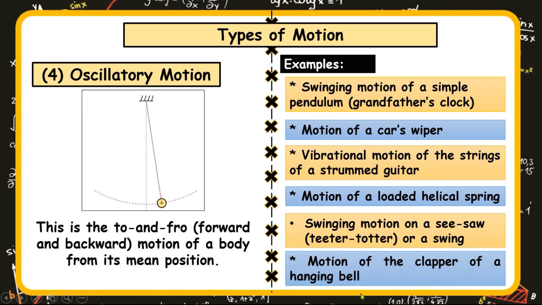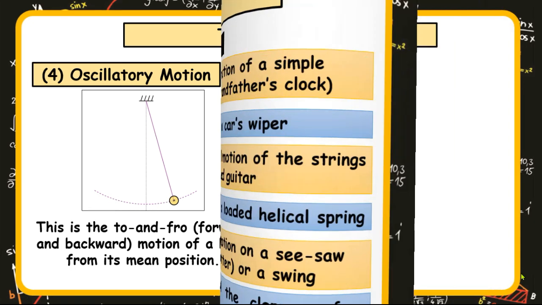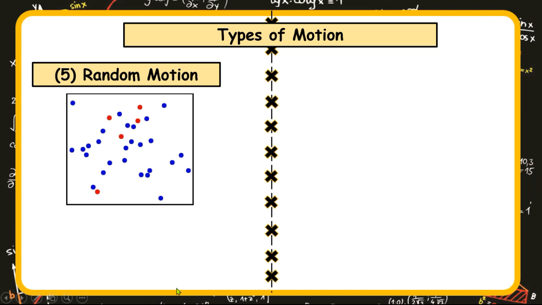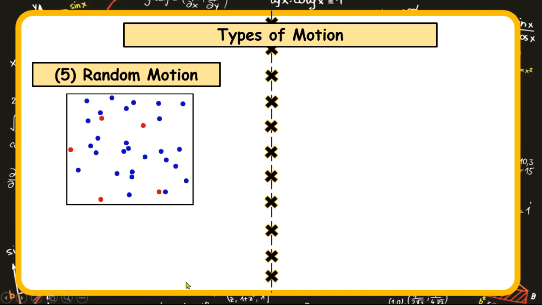If you go to these Orthodox churches, they have these giant hanging bells. What lies inside that moves ding dong, hitting the side of the bell, is the clapper. As that clapper moves, it moves with an oscillatory motion. So these are examples of the oscillatory motion. The fifth type of motion is referred to as random motion.